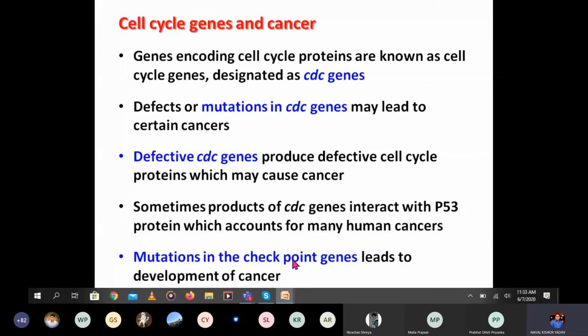Mutation in the checkpoint genes leads to cancers. So this is the way how cell cycle genes are related to cancers. Either there are mutations in the gene, or defective products, or mutation in the checkpoint genes, and finally this leads to cancer.